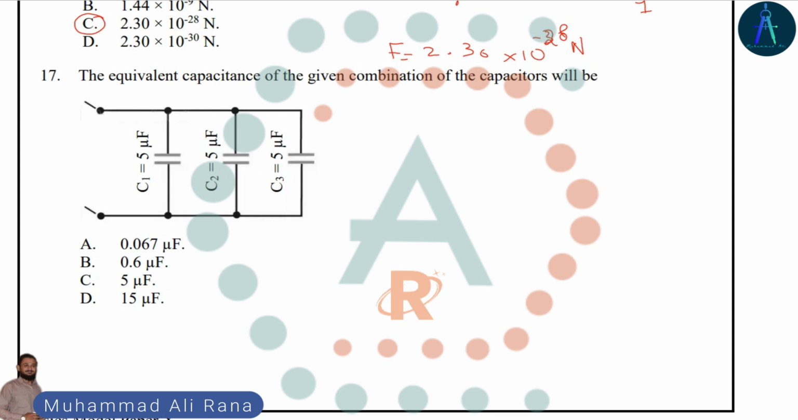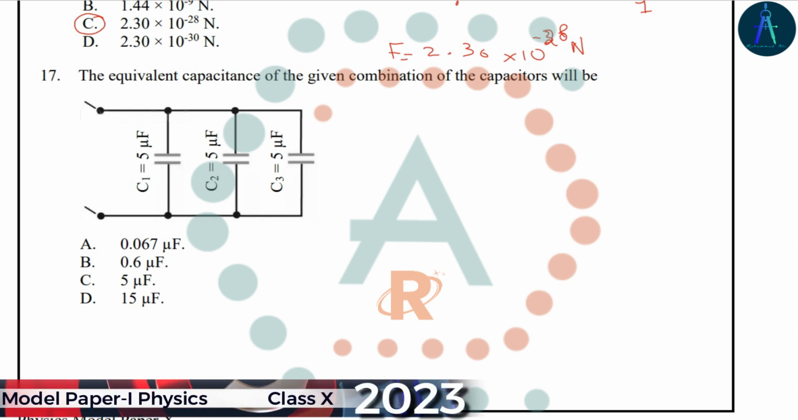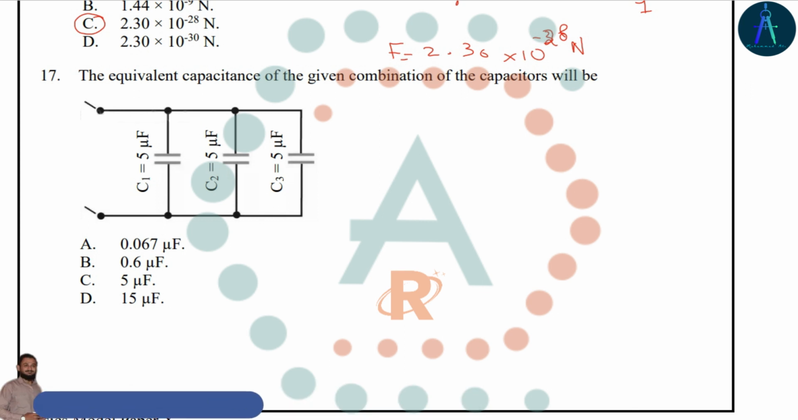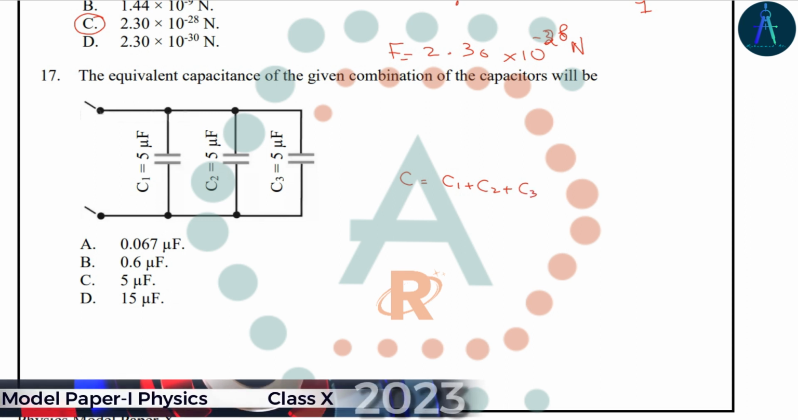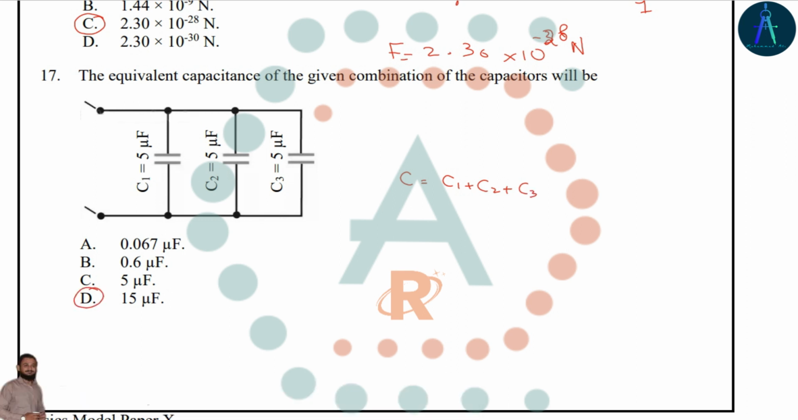Let's see question number 17. We have got a combination of capacitors, that is 5, 5 and 5, and all three capacitors are connected in parallel combination. So the total capacitance in parallel combination is always the sum of all the capacitors. So if we add these three capacitors, we will get 15 microfarad, that is in option D.